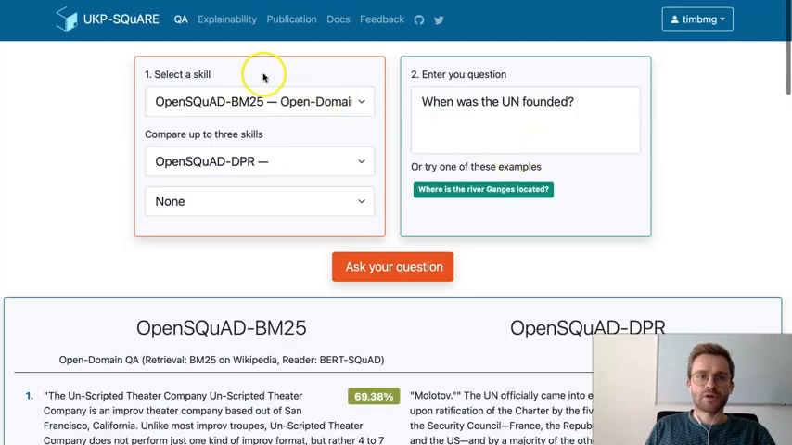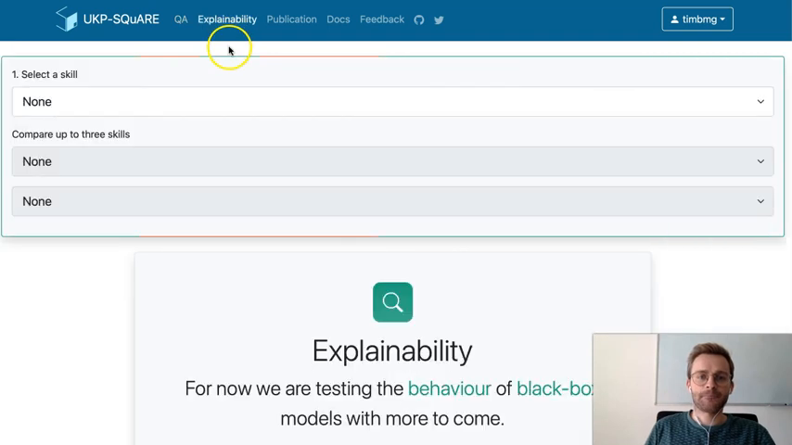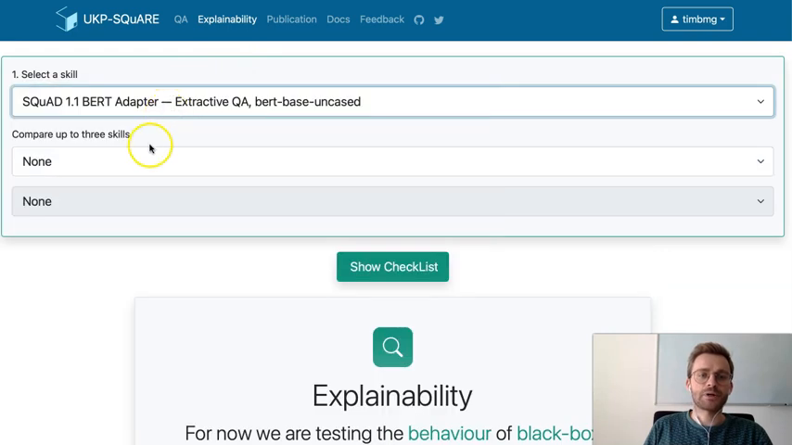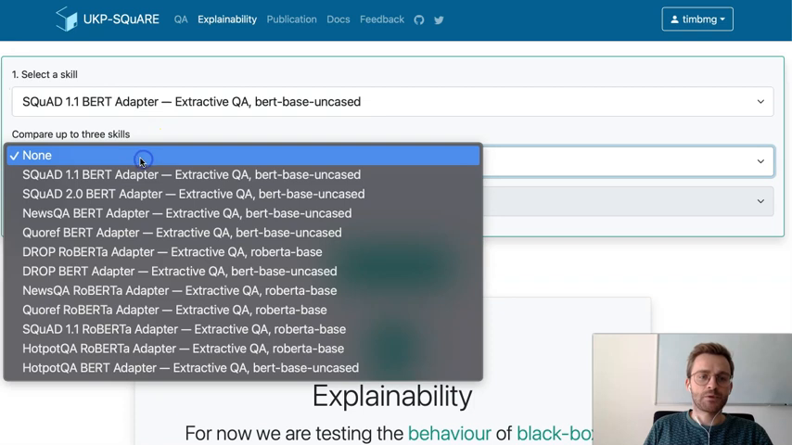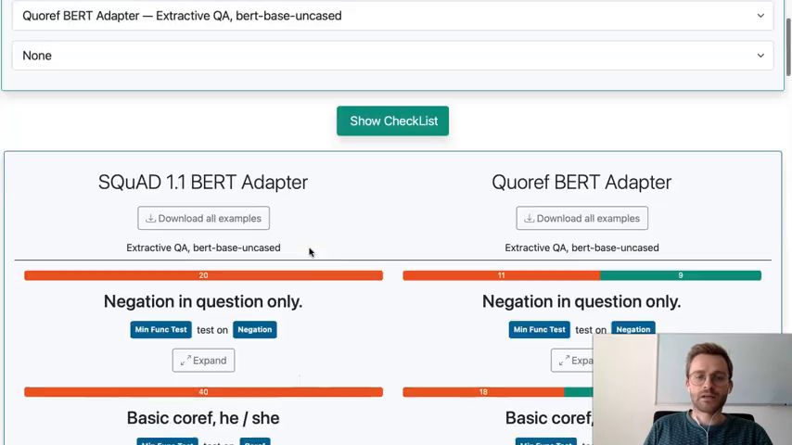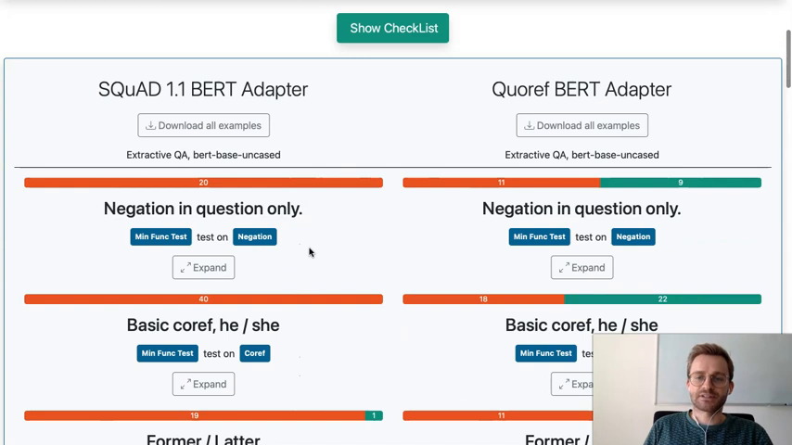Now let's have a look at the other major component, namely the explainability. So we provide behavioral tests, which test basically whether a model has certain capabilities or is robust to certain inputs. So for example, let's go back to our initial example where we compared a SQuAD-based model with a model that is fine-tuned on coreference resolution question answering. And here we get an overview over all existing test cases.